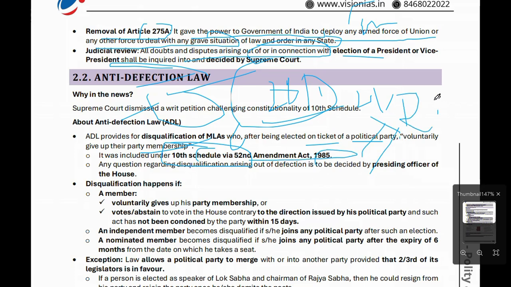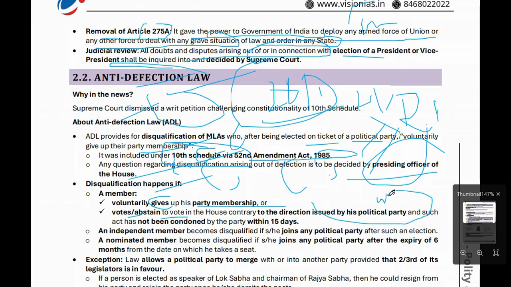This is important. Any question regarding disqualification arising out of defection is decided by the presiding officer of the House. Who is the presiding officer of the House? Speaker. Disqualification happens if a member voluntarily gives up party membership, or votes or abstains from voting in the House contrary to the direction issued by the political party or whip, and such act has not been condoned by the party within 15 days.